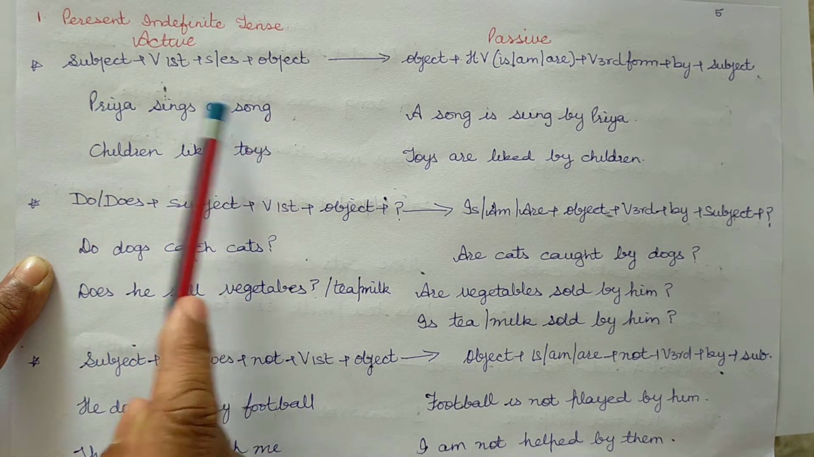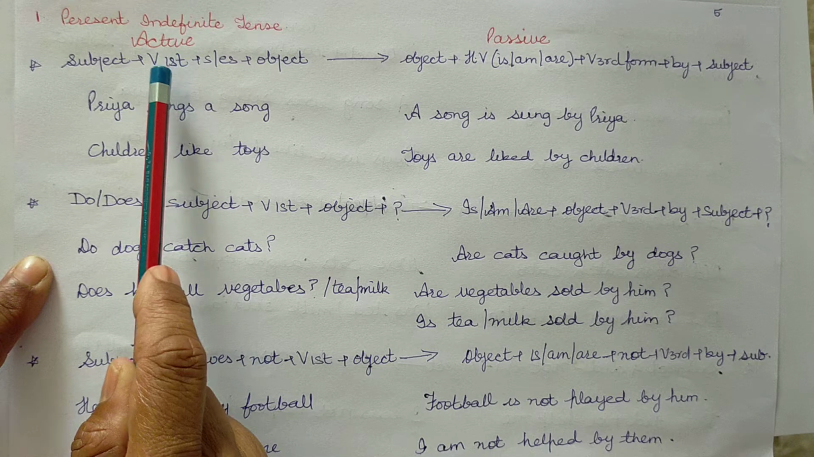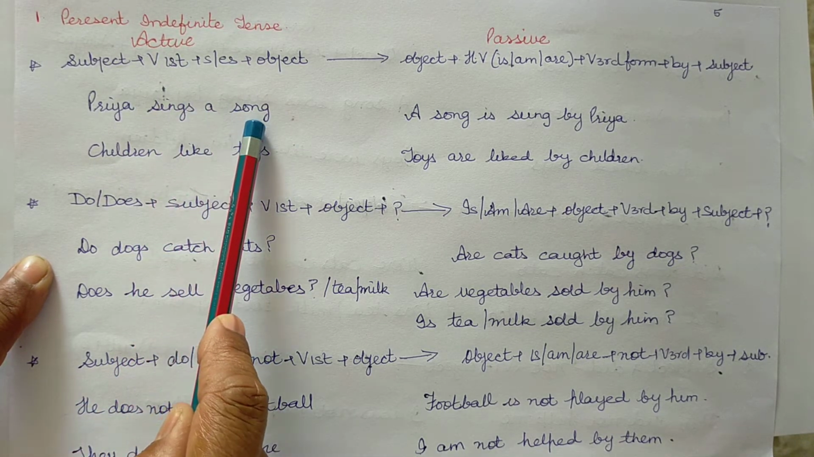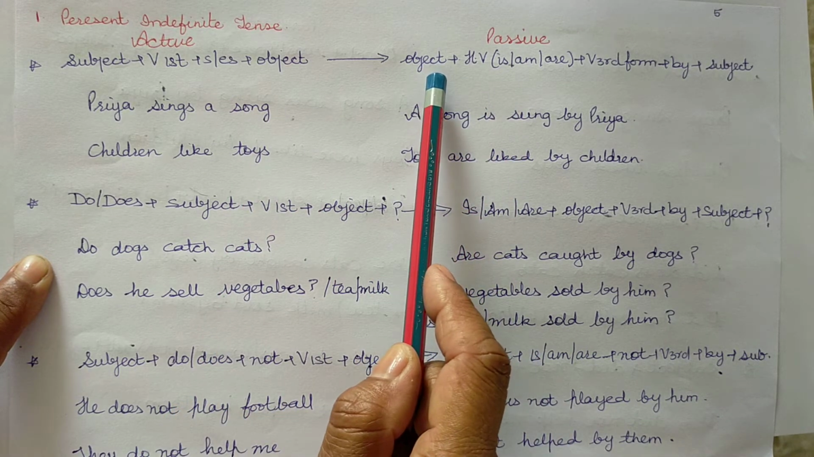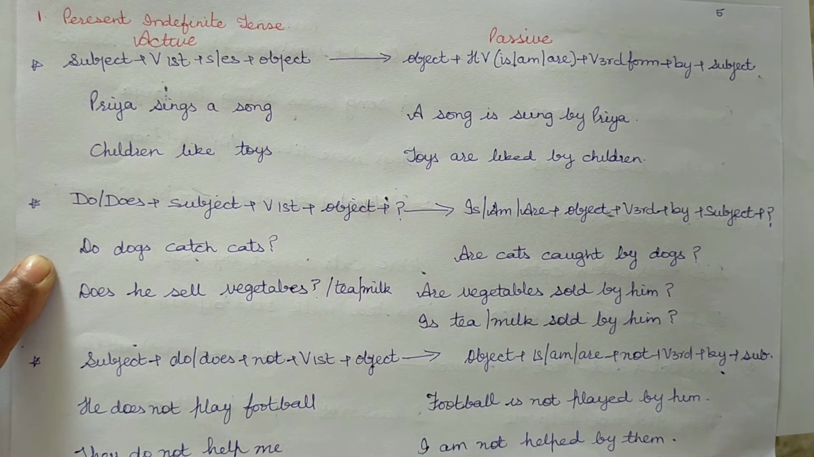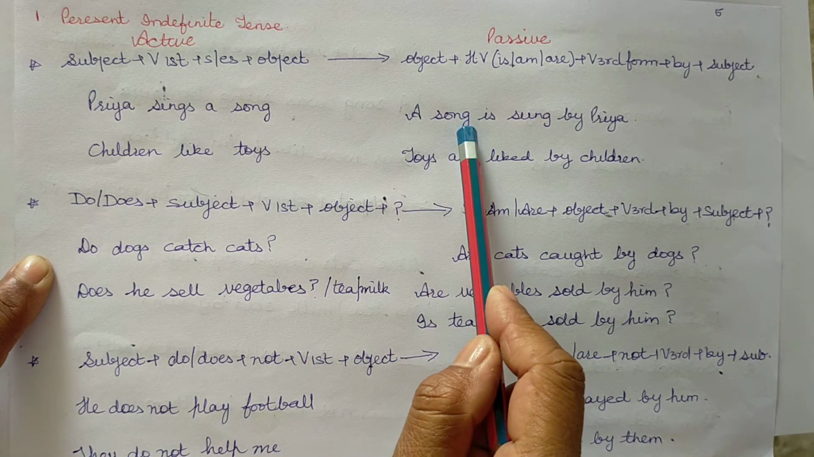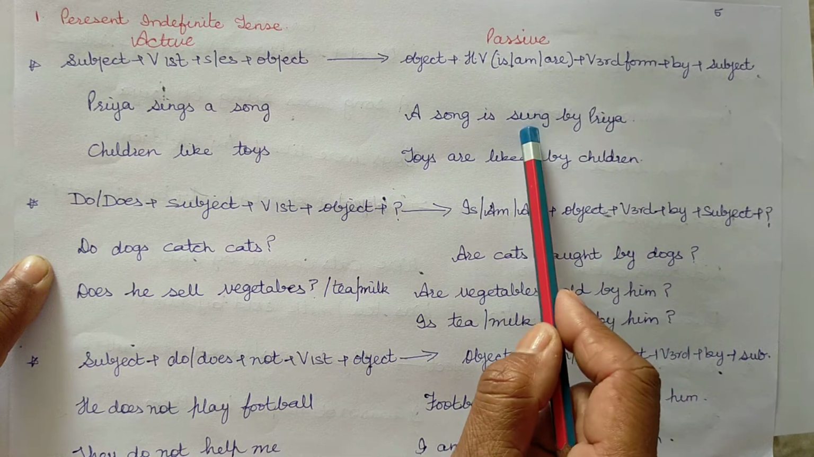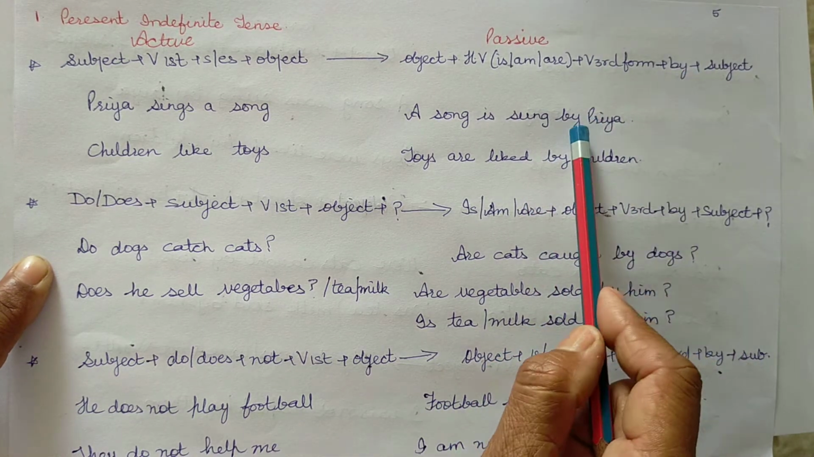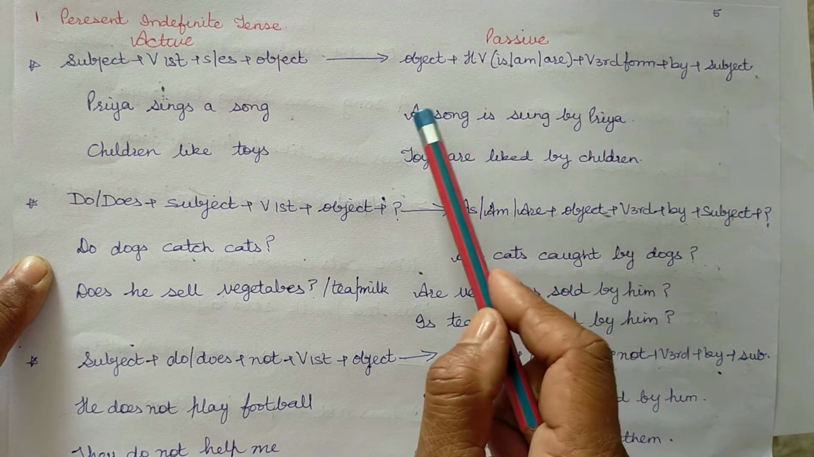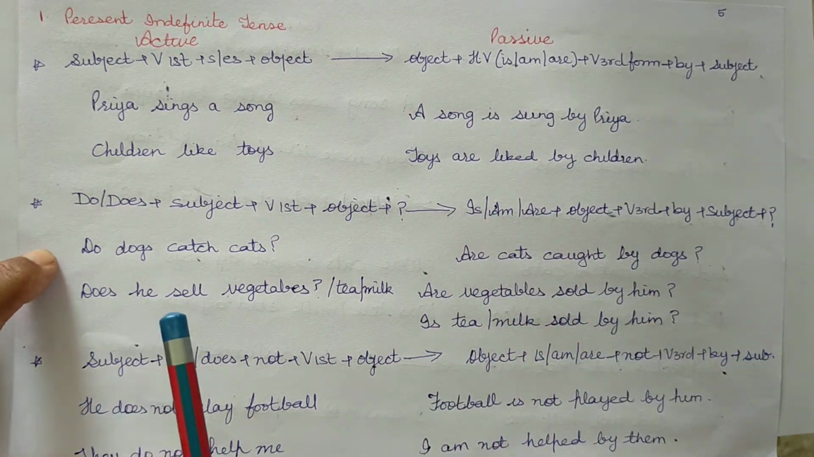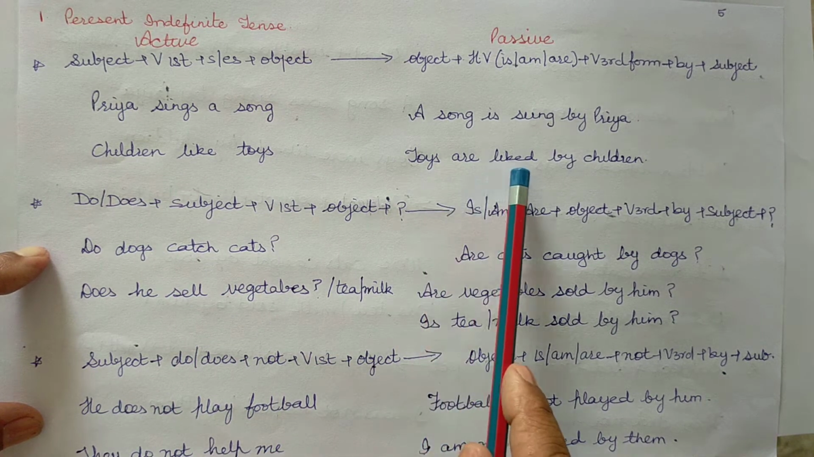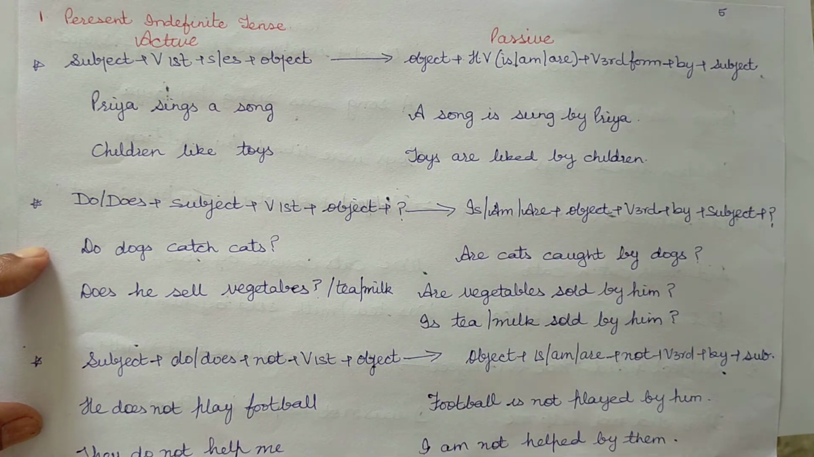Priya sings a song. Subject Priya, verb's first form sing, s or es, sings, object a song. The object will come in place of the subject, a song. Then is, am, or are, a song is, verb's third form sung, plus by, plus subject. So, a song is sung by Priya. Children like toys. Toys are liked by children.